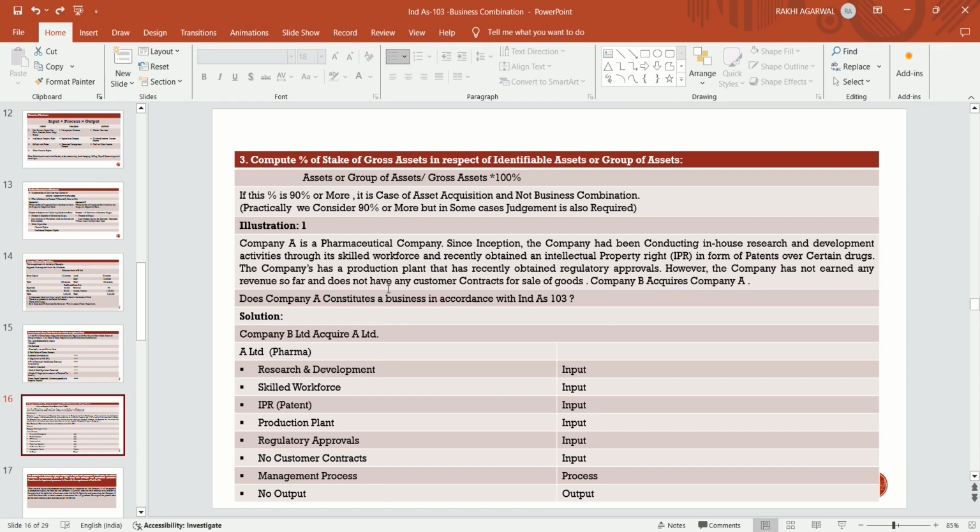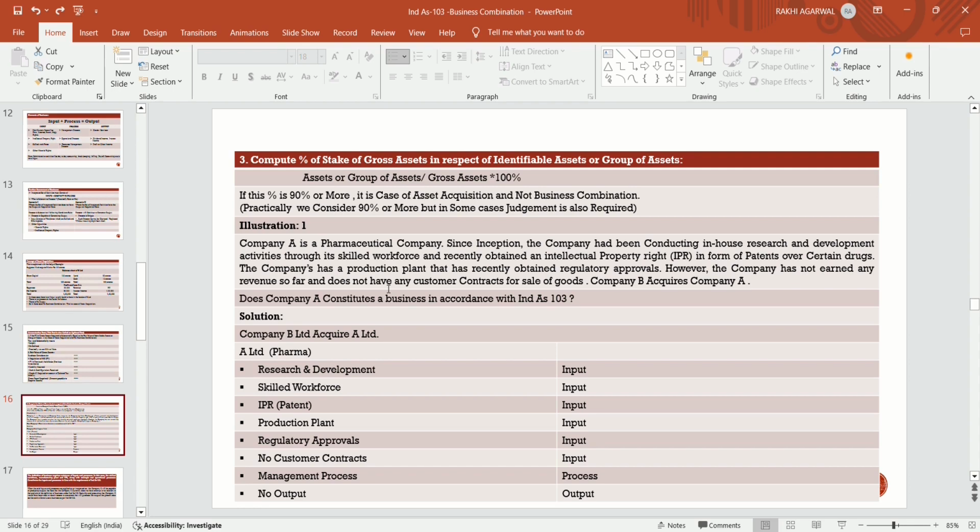So they are doing their own in-house research and development with their own workforce, and they also obtained IPR in the form of patents on certain drugs which they are manufacturing. The company has a production plant that has recently obtained regulatory approvals for the manufacturing of the medicines. However, the company has not earned any revenue so far and does not have any customer contract for sale.